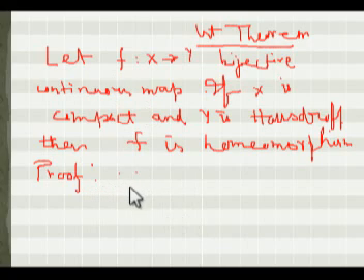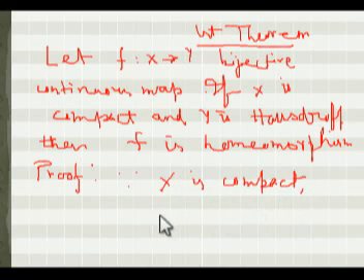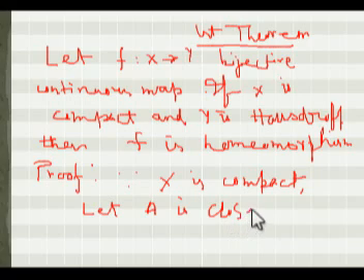Since X is compact, we'll take a closed subset of X. Let A be a closed subset of X. A can be formulated as a subspace with the relative topology.